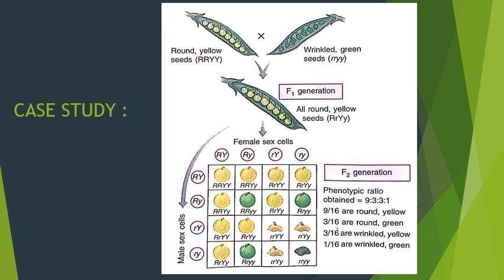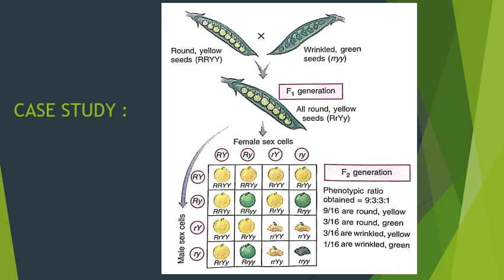Let's do it again. Capital R, capital Y in the first row, and in the horizontal column the third one, small r and capital Y. That gives capital R, small r, capital Y, capital Y. Now the last one, capital R, capital Y crossed with small r and small y. That gives capital R, small r, capital Y, and small y.